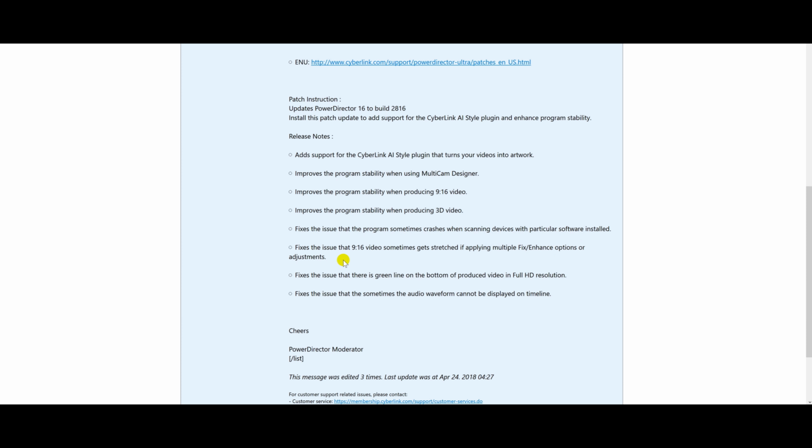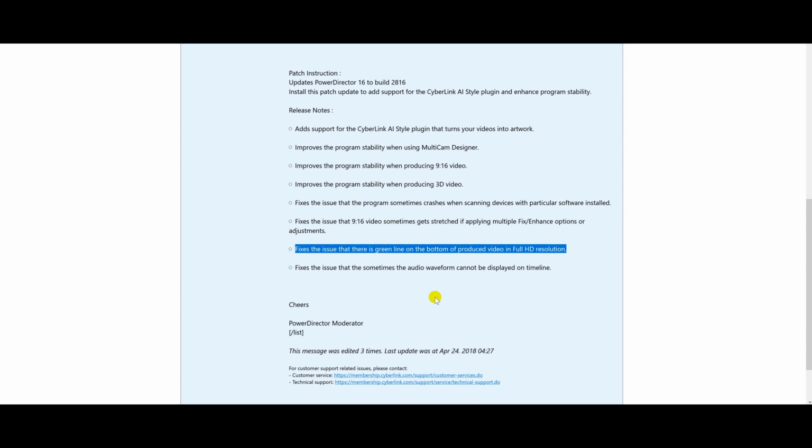Fixes the issue that 9:16 video gets stretched if applying multiple Fix/Enhance options or adjustments. Fixes the issue that there is a green line on the bottom of a produced video in full HD resolution. I've never had that, so that's quite interesting.